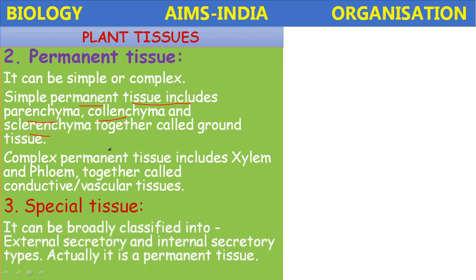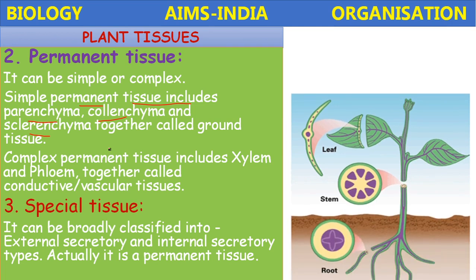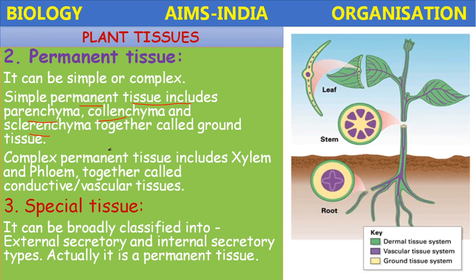Then special tissue. Special tissues can be broadly classified into external secretory and internal secretory types. So actually it is a permanent tissue. The tissues in the plants are located in different regions: in the leaf, in the stem and in the roots. These are the three main parts, which include all three types of tissue systems: dermal tissue system, vascular tissue system and ground tissue system.